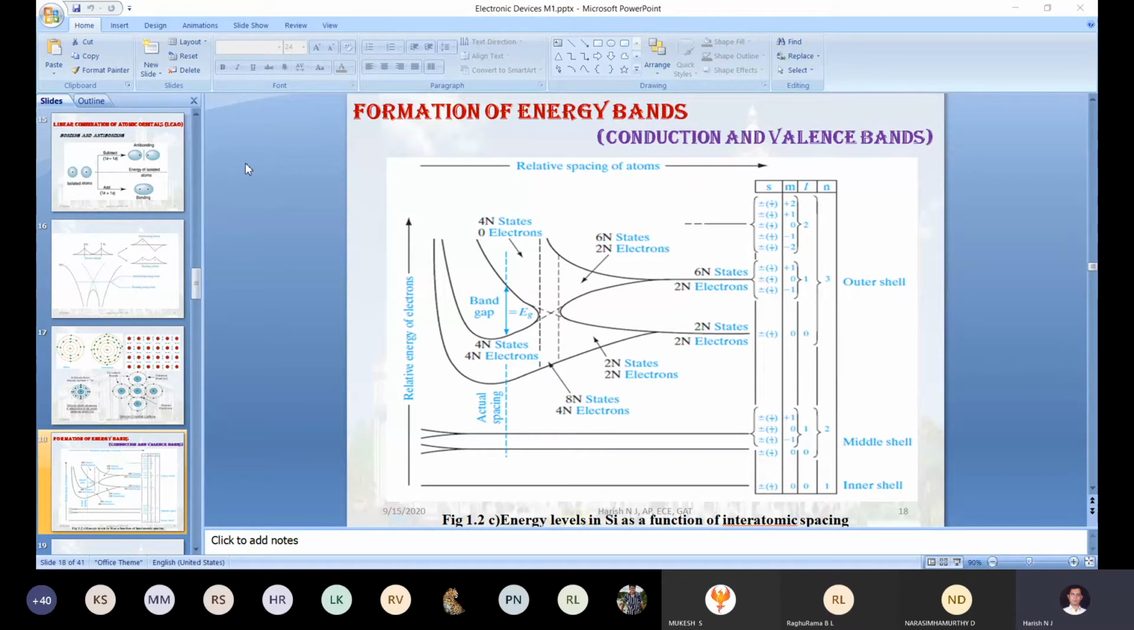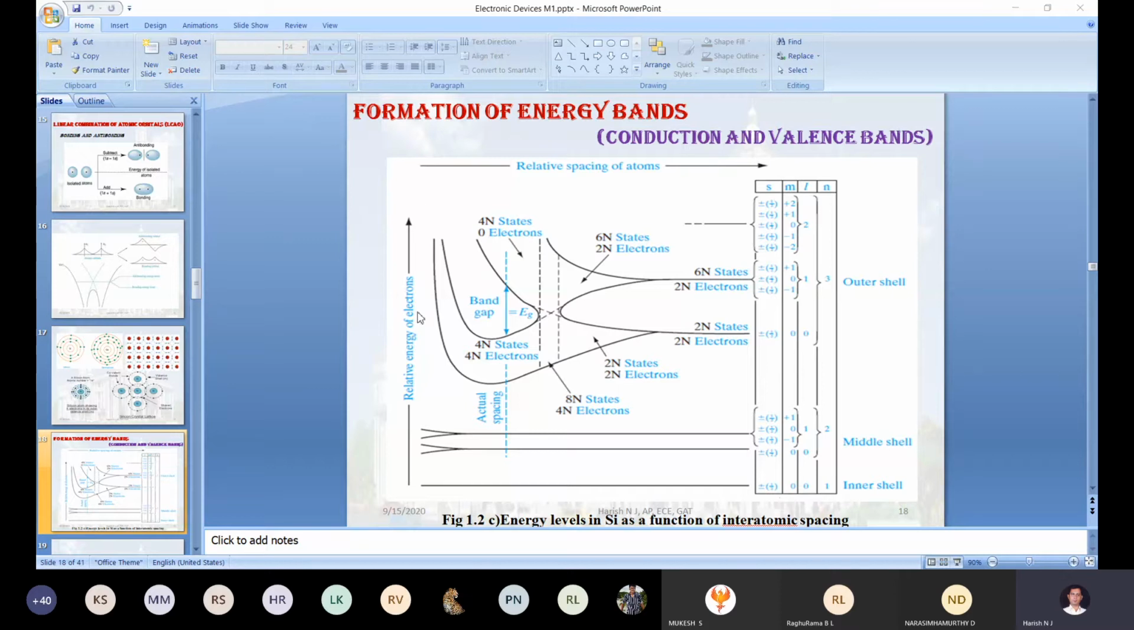To draw this graph, we draw the y-axis representing the energy of the electron, and the x-axis designated as the interatomic spacing. Here the origin is 0. If you move toward the right side, the interatomic distance between the two atoms increases, correct?